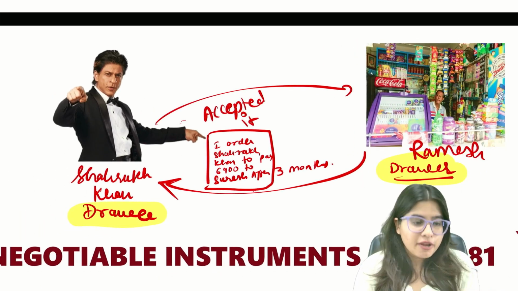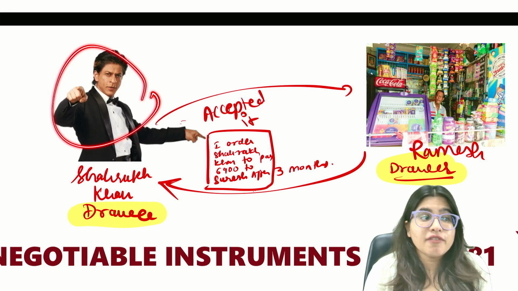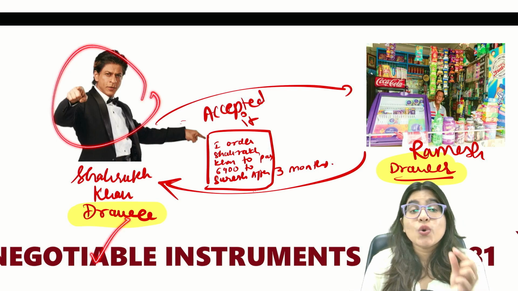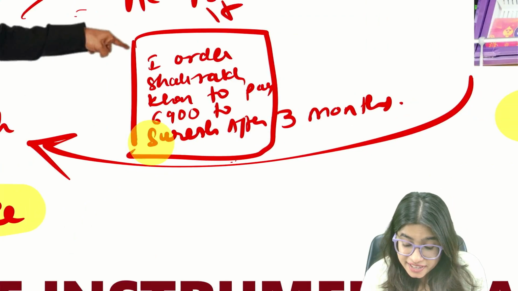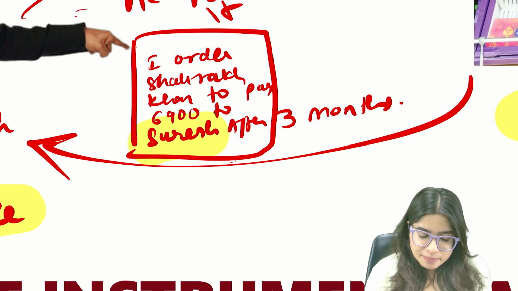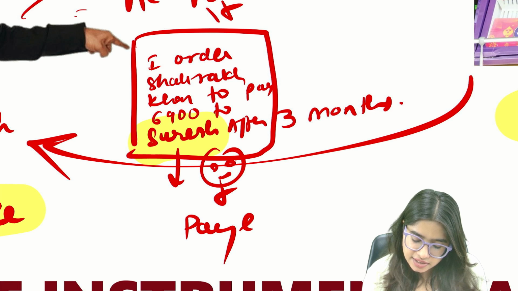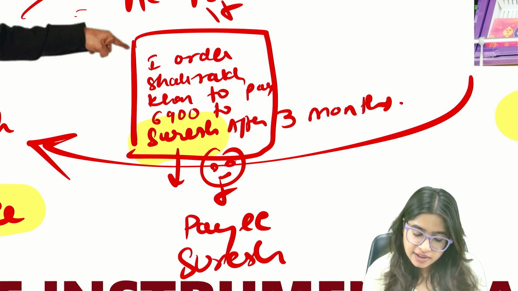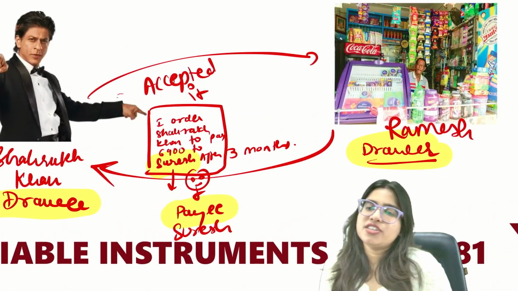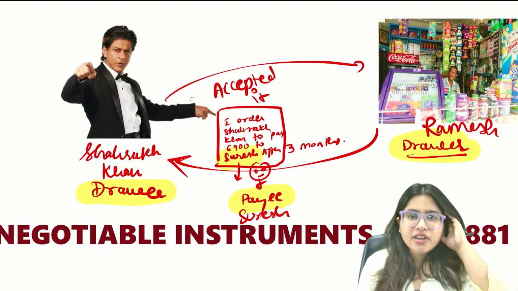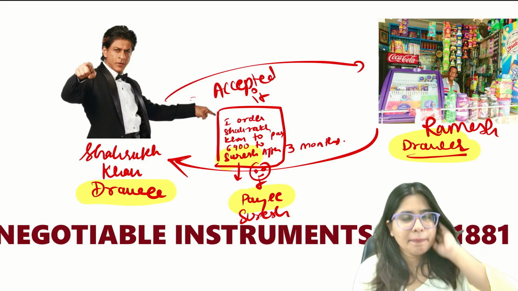Who accepted the bill of exchange? Shah Rukh Khan. He accepted, okay, I'll pay. So he is the drawee. Now the question is, who will receive the payment? Ramesh will not receive the payment here. In this case, Suresh will receive the payment. So here in this case, the third person is Suresh, and Suresh is the payee. That's why in a bill of exchange there are three parties: drawer, drawee, and payee.